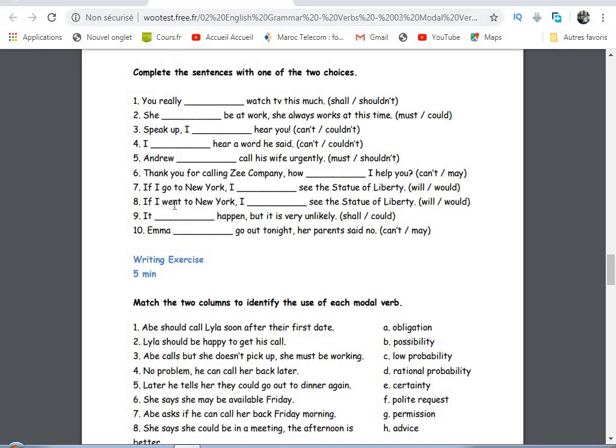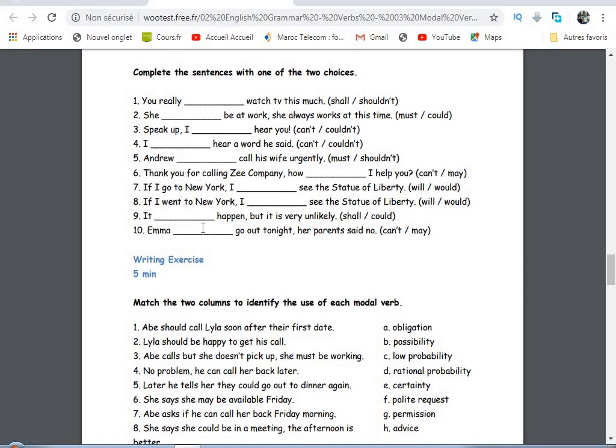If I go to New York, I will see the Statue of Liberty, or I would. If I go, it means that we have a conditional here. If I go, I would. So would is used for conditional. If I went to New York, I would see the statue. If I went, it means that we have it in the past. If I went to New York, I would see the Statue of Liberty. So we have a conditional here.